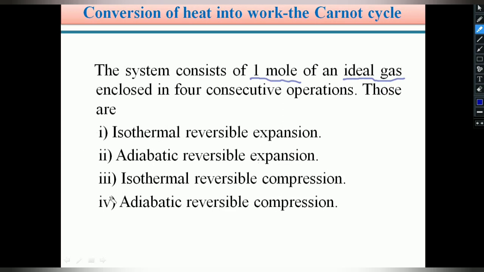No need to memorize vastly; just apply 4 successive operations for 1 mole of an ideal gas as our system for explaining the concept of the Carnot cycle.